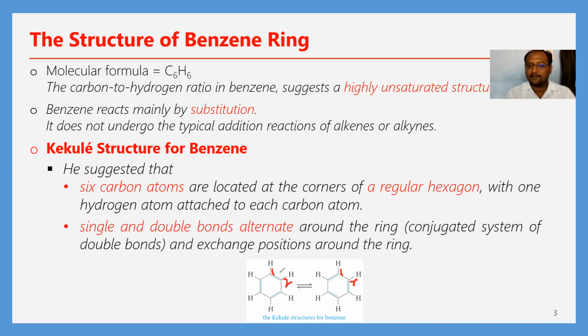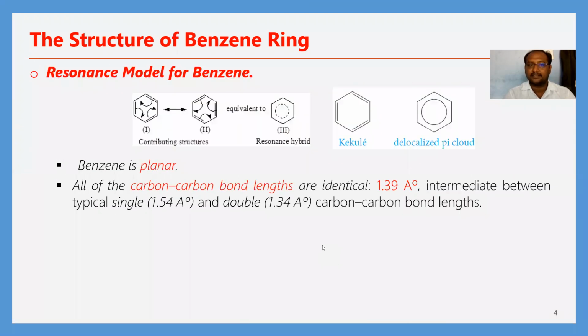In this one, between the first and second carbon atoms there is a double bond, whereas in this structure, between the first and second carbon atoms there is no double bond. So it means these two structures are different. They are not the same structures for benzene.